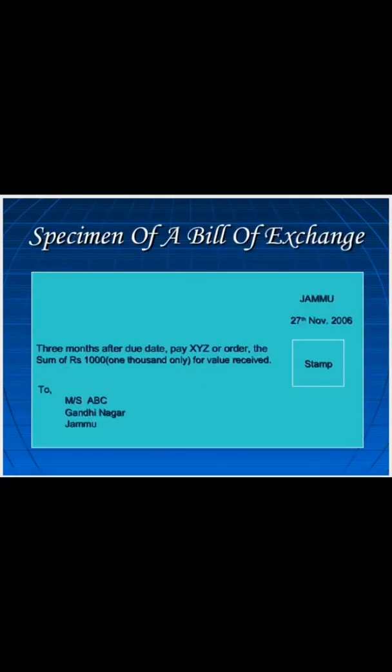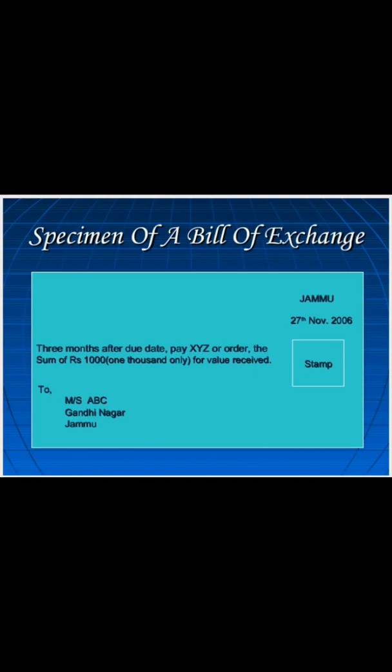See, this is the specimen of a bill of exchange where all the necessary details are given, like the date on which the bill of exchange has been made, and the date on which the payment has to be made.